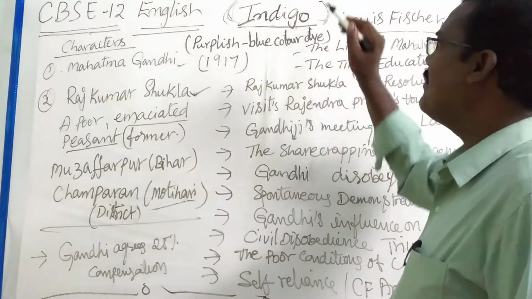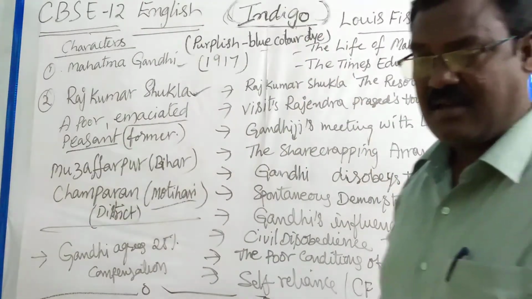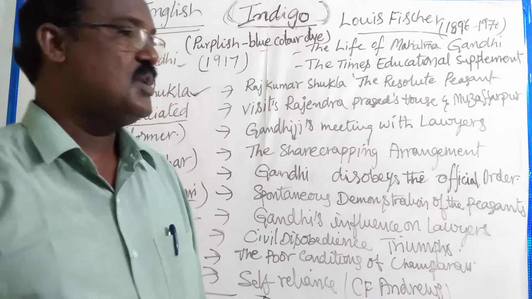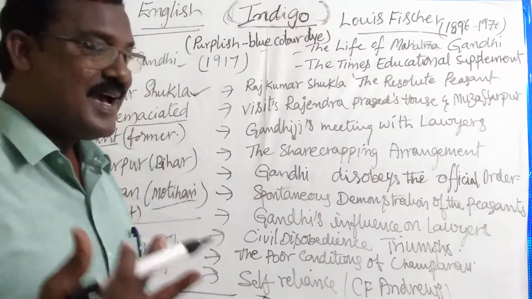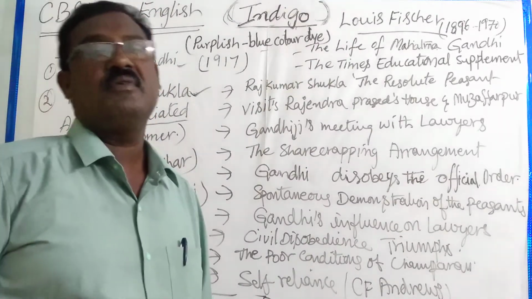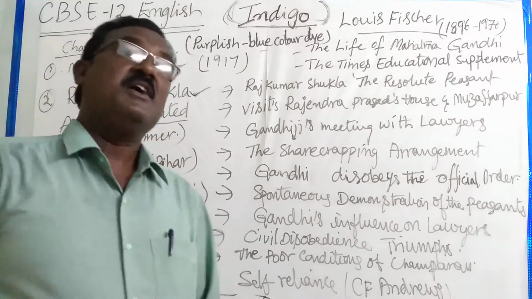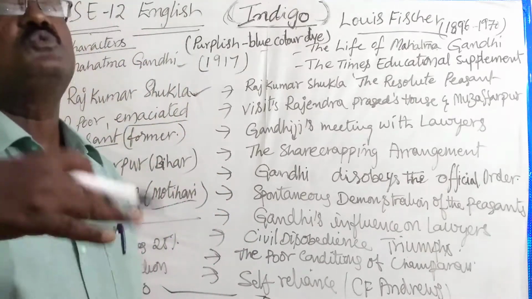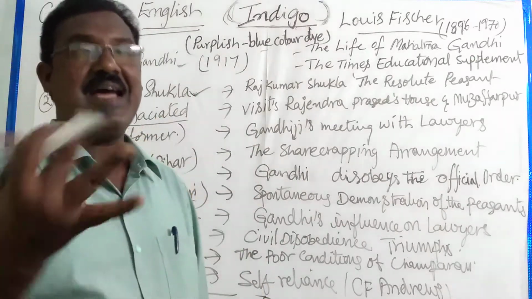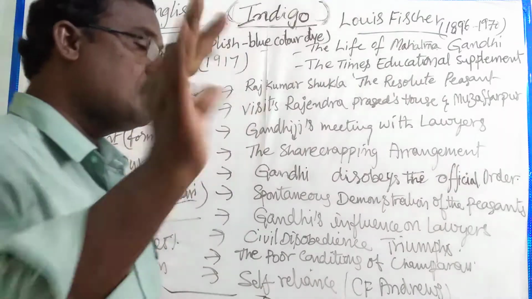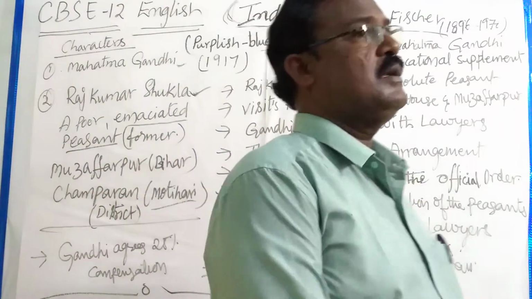At that time, the indigo crop had much demand. So they were exporting to Germany, and by that they were earning a lot of money. That's why they forced the Indian farmers to grow indigo crop on 15% of the land they were cultivating.